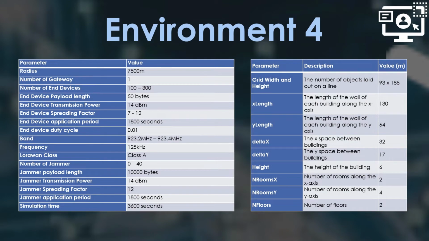Environment 4 observes the packets when the model is in an indoor and non-line-of-sight condition. This case will also observe the packets and might be compared with environment 1 in packet loss before and after the jamming attack. The building parameter is automatically calculated through the NSC program simulation corresponding to a given radius.